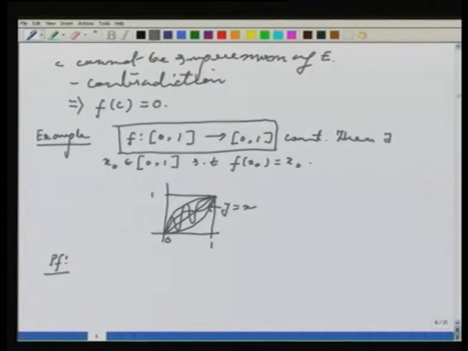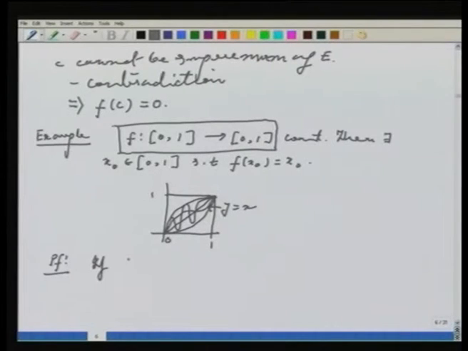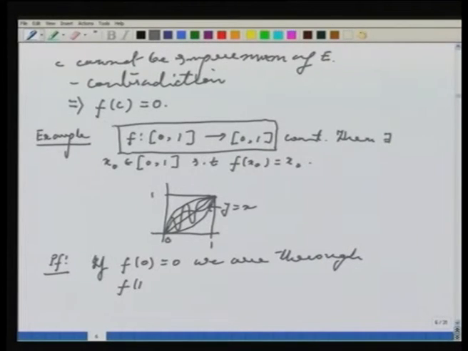See, there are two obvious cases. It can happen that f of 0 equal to 0. If f of 0 equal to 0, we are through. That means I can take 0 to be equal to x naught. If f of 1 equal to 1, again we are through.